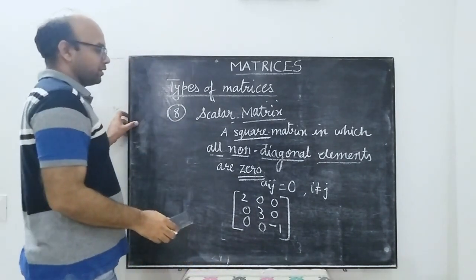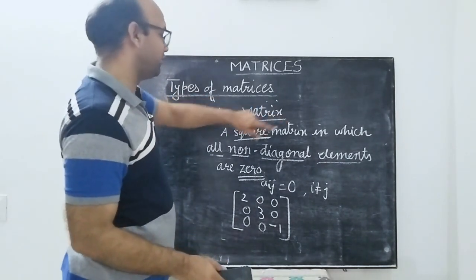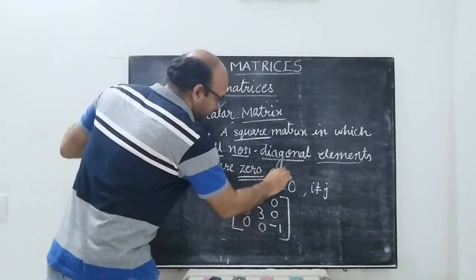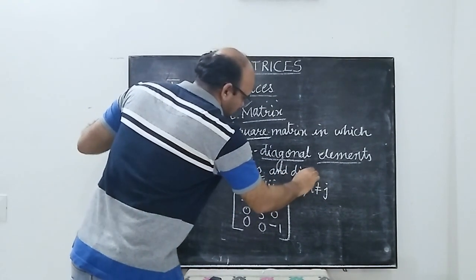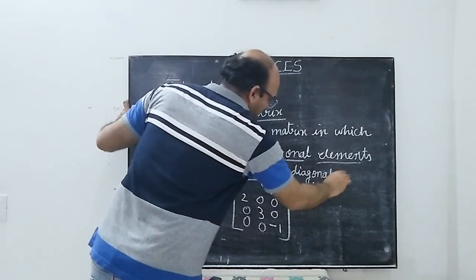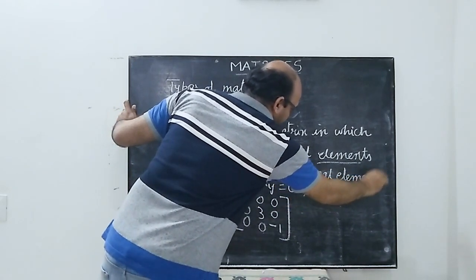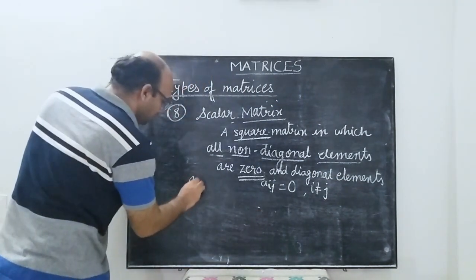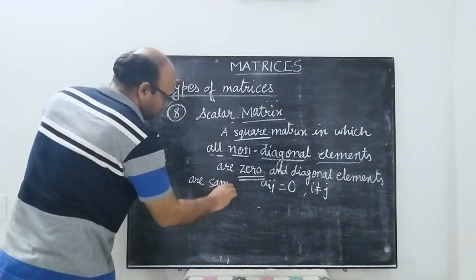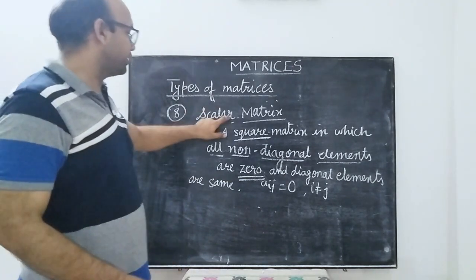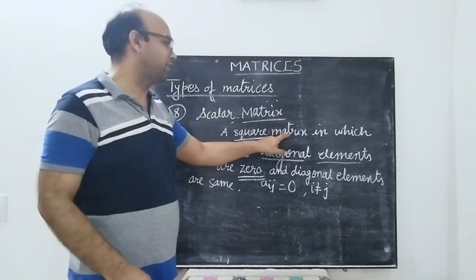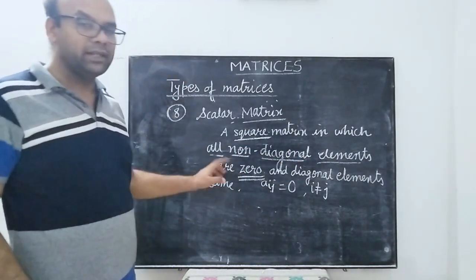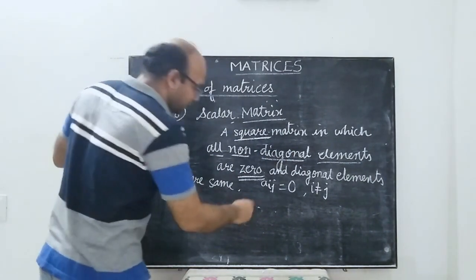A scalar matrix is a square matrix in which all non-diagonal elements are 0 and diagonal elements are equal, or we can say the same.